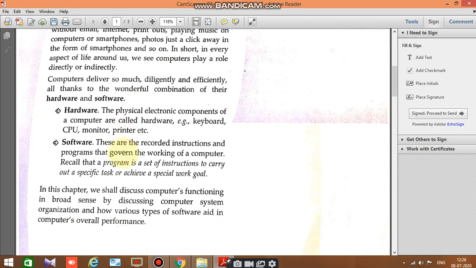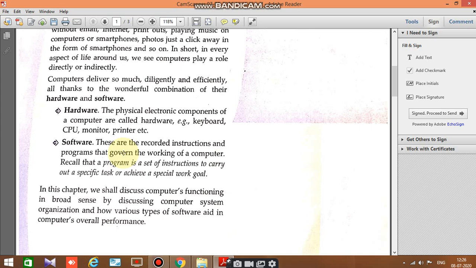Now see, computers deliver so much diligently and efficiently. Diligently means without getting bored or tired. You people have learned about the characteristics: speed, versatility, diligence, reliability. So diligently means computer is a machine which can do a continuous or a same job for 24 hours without saying no. Efficiently means absolutely correct, accurate, all thanks to the wonderful combination of their hardware and software.